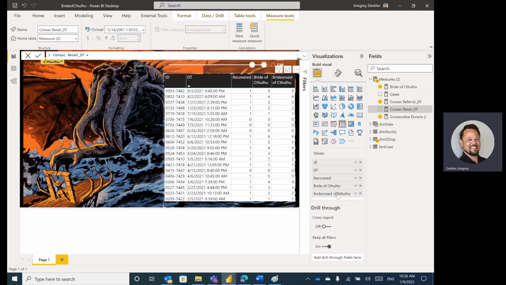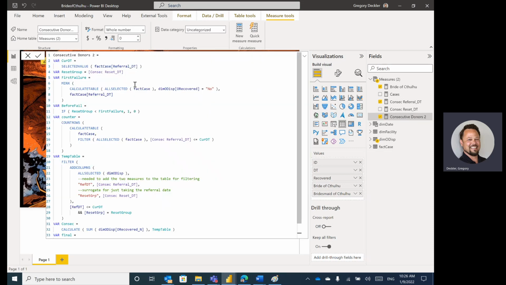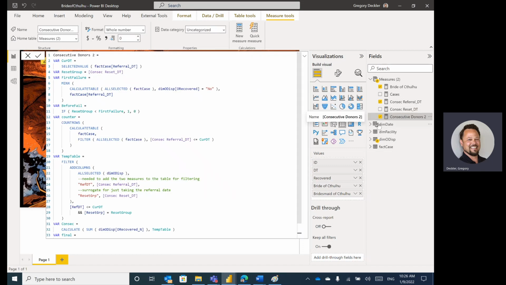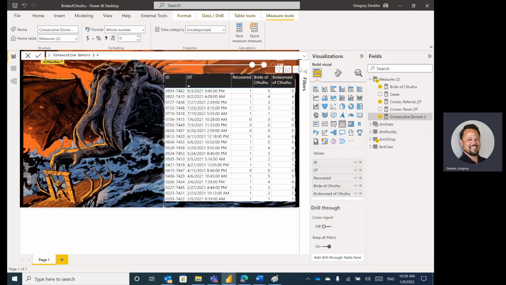If I remember correctly, consec donors. Yep. So consec donors, if I'm not mistaken, that one uses consec reset date time. So this is grabbing her group, if I recall, and then anyway, I babble. So there you go. There's Cthulhu and Bride of Cthulhu and Bridesmaid of Cthulhu in terms of covering how those